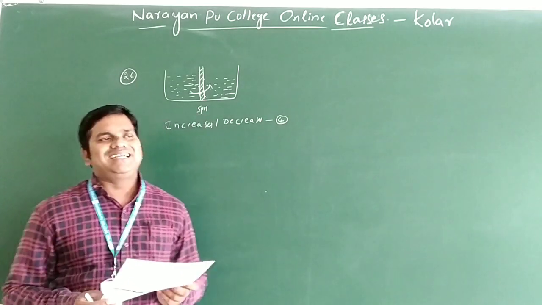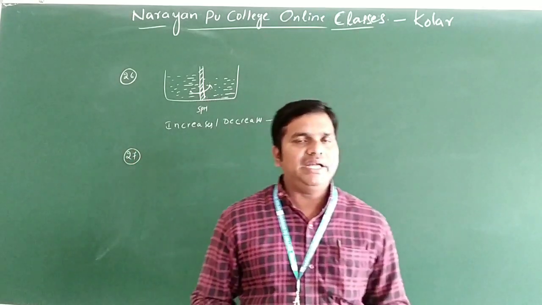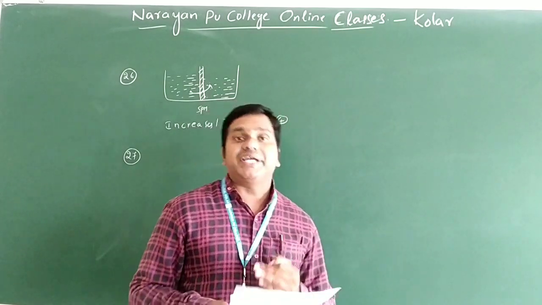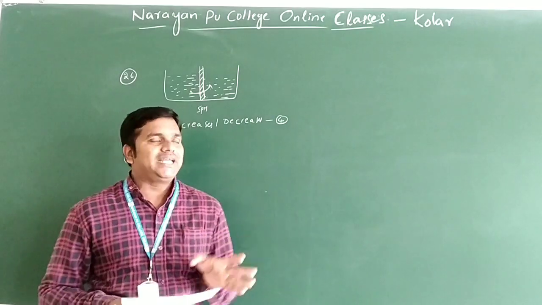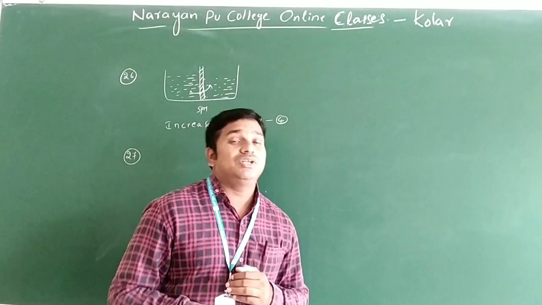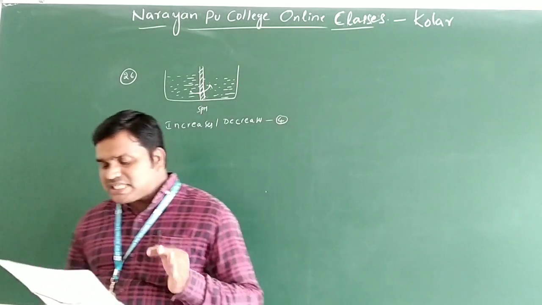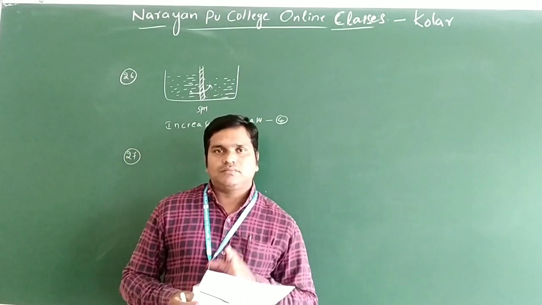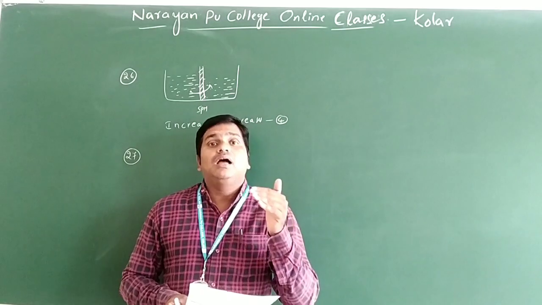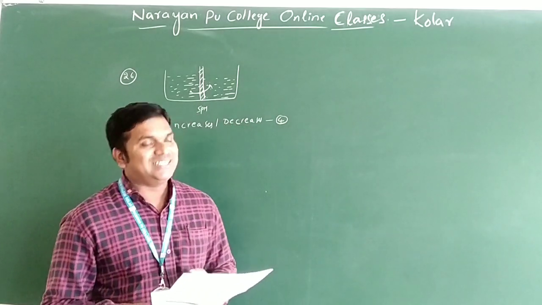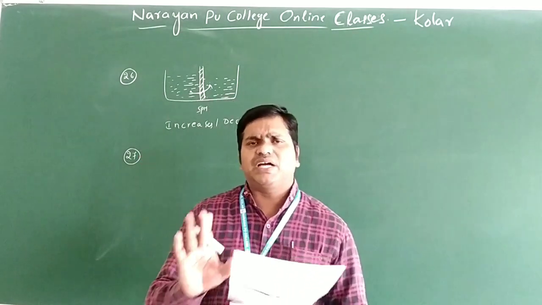Whenever the vapor pressure decreases, what changes are you observing? Mainly the boiling point of the solution increases. Whenever the boiling point of the solution increases, the freezing point of the solution decreases only. Let us see the first option: a decrease in the boiling point of the solution. The second option: there is no change in the boiling point. The next option: an increase in the boiling point of the solution. That is one of the correct options.